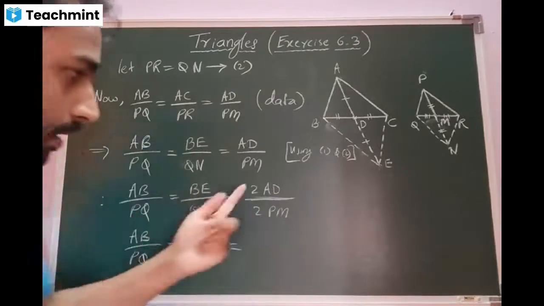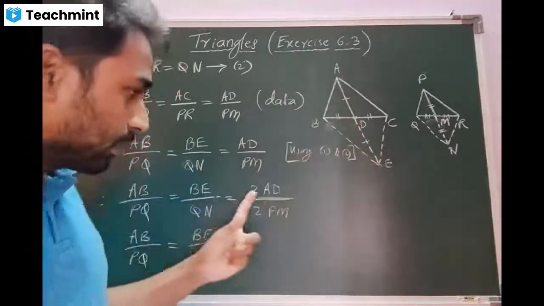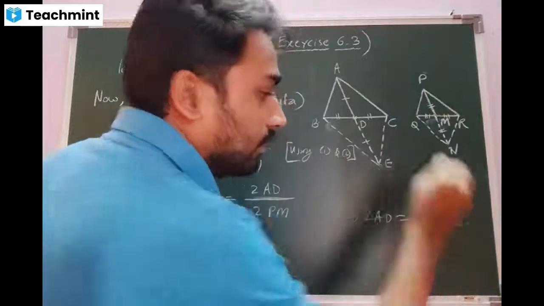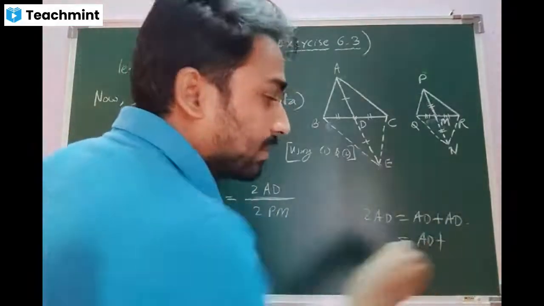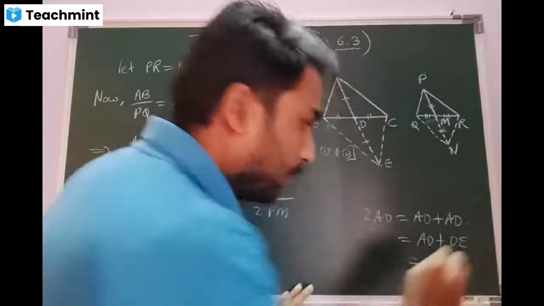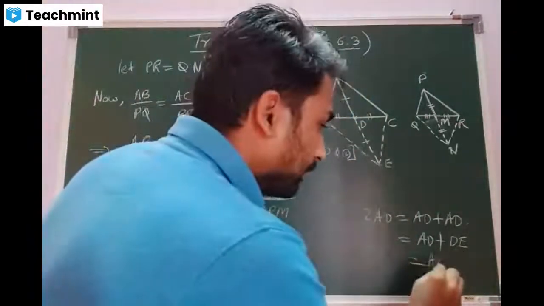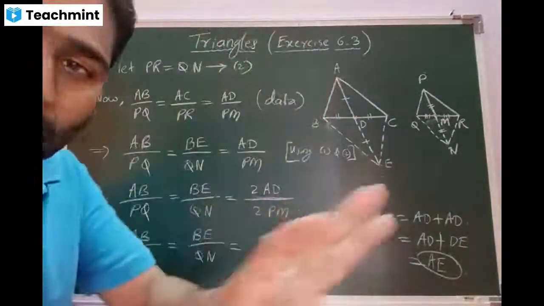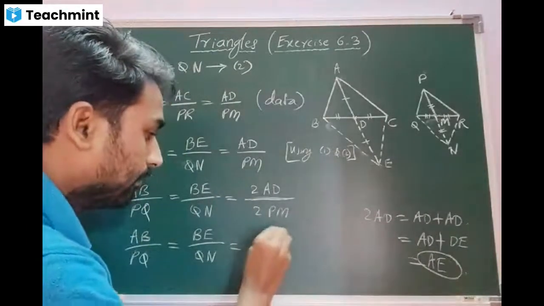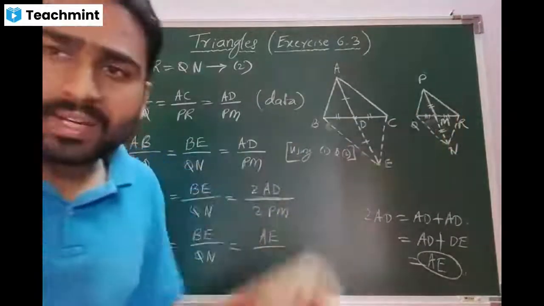Afterward, now observe beta. 2AD is nothing but AD plus AD. Actually, 2AD I can write it as AD plus AE. Now 1AD I'll retain as it is. We know AD is same as DE, so I'll replace it. Now beta, AD plus DE. What is in the diagram? AE, sir. So in simple words, this 2AD can be removed out. What can be written? AE, sir.